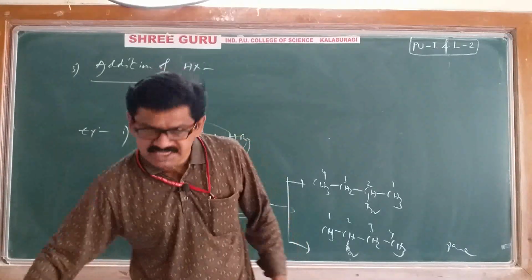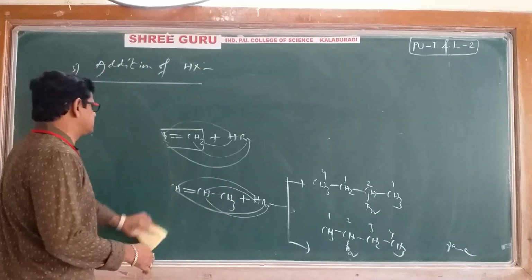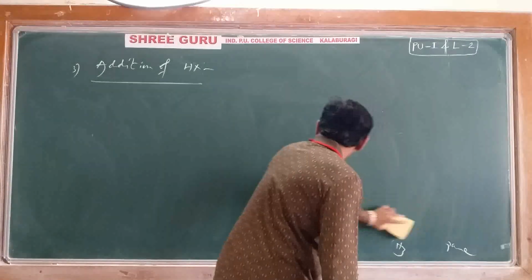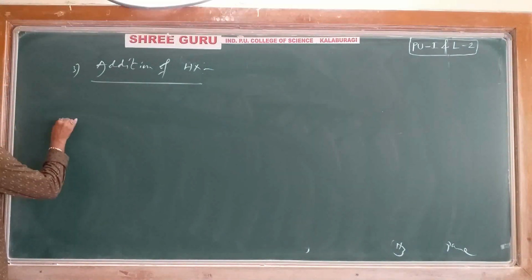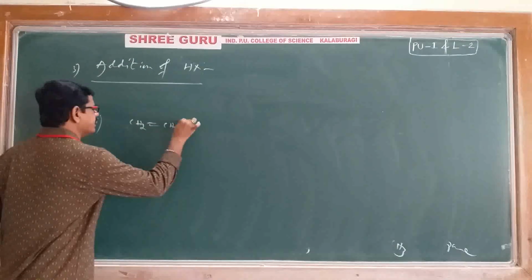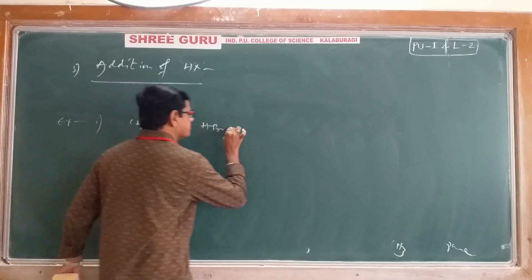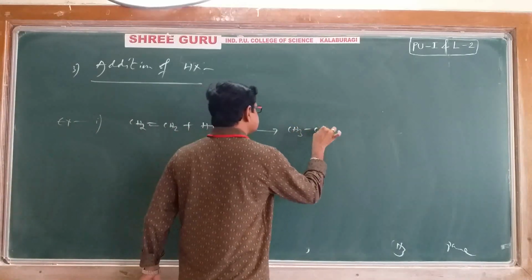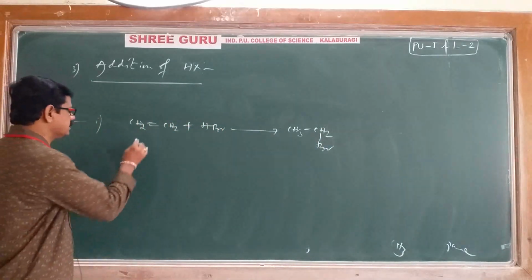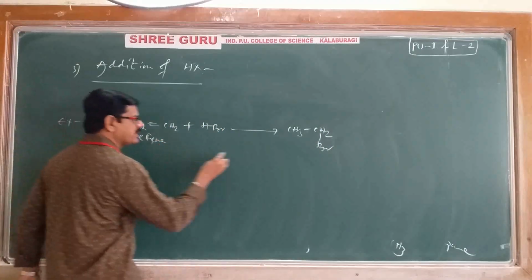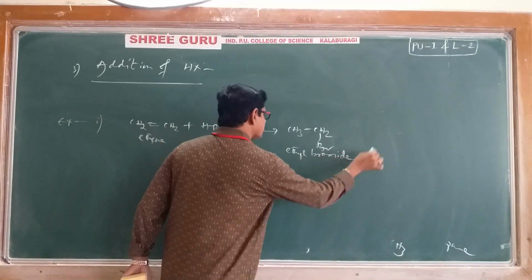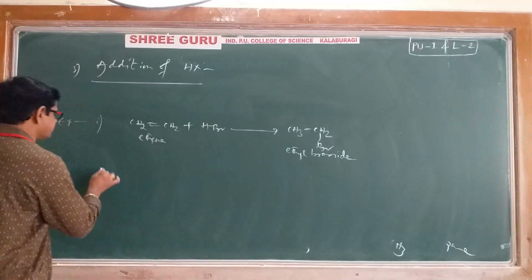Okay, all right. Once again we'll write the same reactions, clearly. Example 1. Ethene. We are adding hydrogen bromide. You will get CH3, CH2, Br, ethyl bromide. Ethene has converted into ethyl bromide. Means addition can take place in any manner, it doesn't matter here.